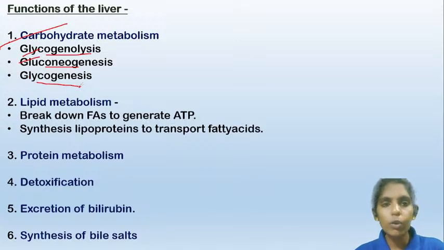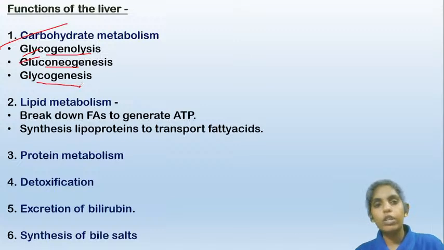So when there is no need of any glucose to the body, the glucose will be converted into glycogen and will be stored in the liver and muscles. So glycogenolysis: whenever there is a need of energy for the body, this glycogen will be broken down and glucose will be released, which can be used to generate ATP.